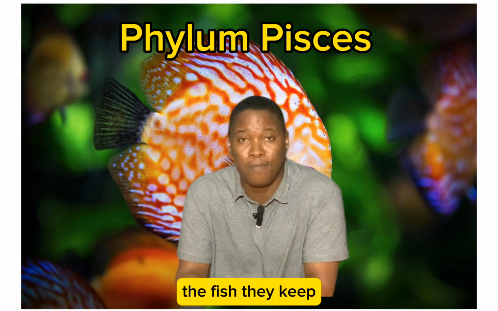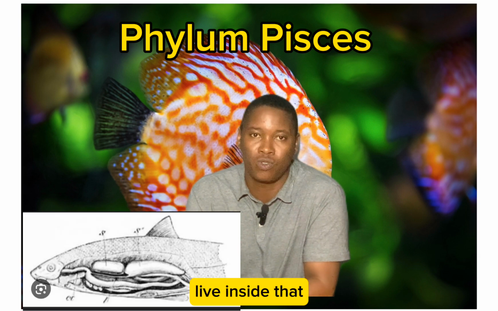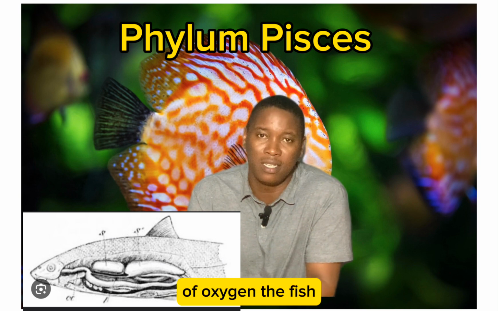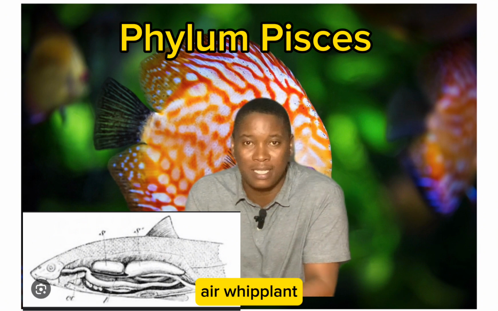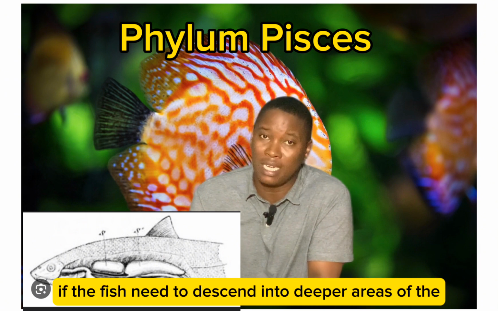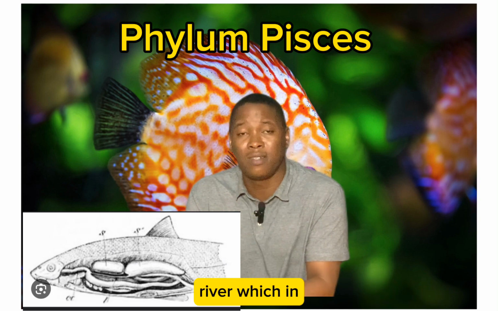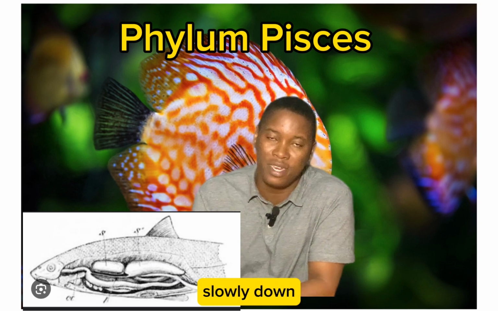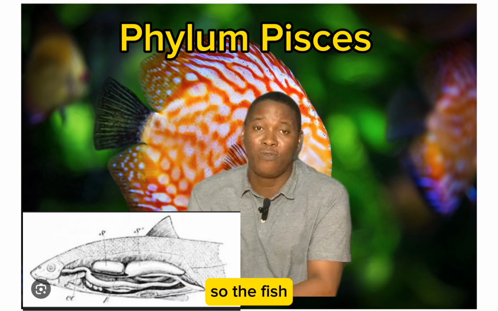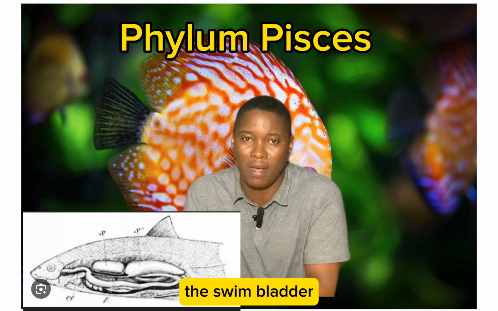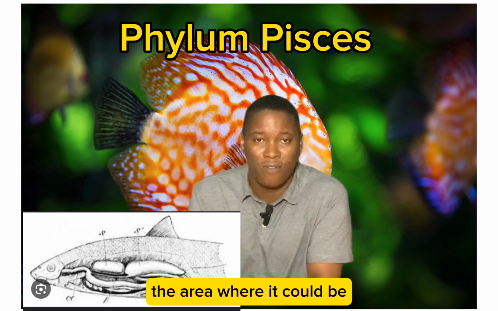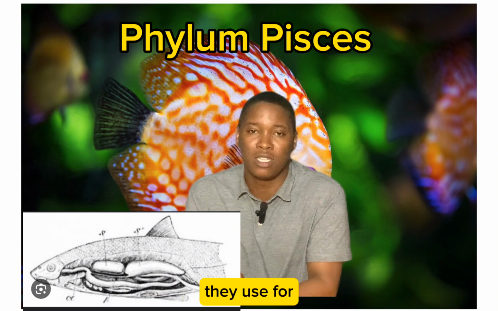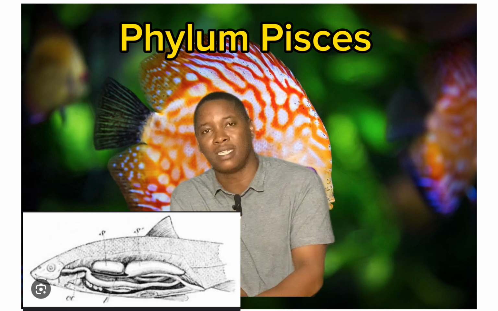The fish keeps a lot of oxygen inside that swim bladder. Just the way a balloon works, if that swim bladder is very full of oxygen, the fish will float because of the plenty of air inside the swim bladder. If the fish needs to descend into deeper areas of the river, what it does is release some of the oxygen in the swim bladder. The fish begins to descend slowly down into the bottom part of the river. So the fish uses the amount of oxygen inside the swim bladder to regulate the area where it will be inside the river. So we know that both the fins and the swim bladder are what the fish uses for swimming and for balancing, or buoyancy, inside the river.